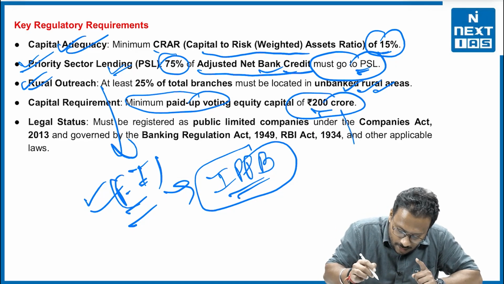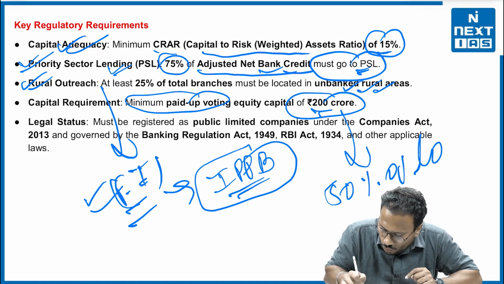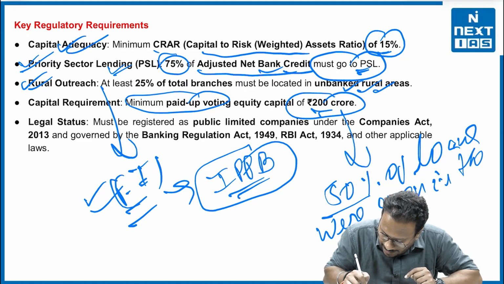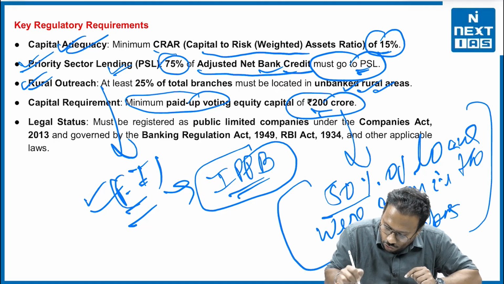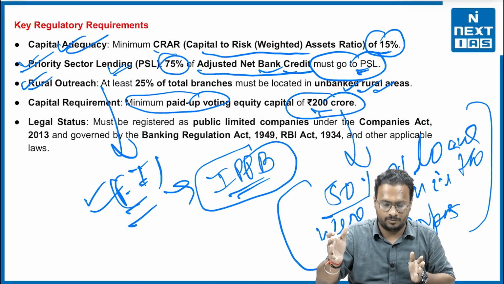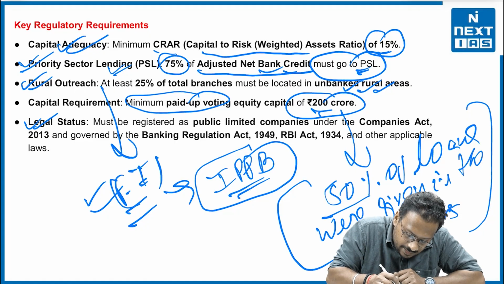Another very important point: nearly 50% of the loans given have to be in the 25 lakh segment, right? Plus there is a legal status as well.